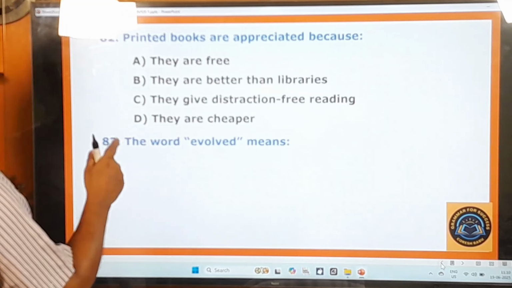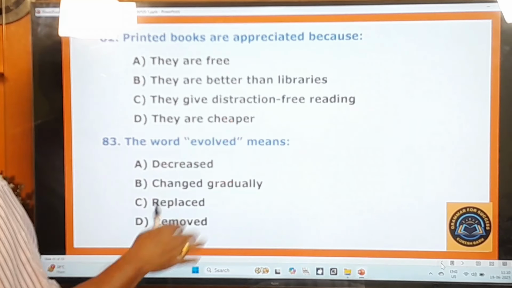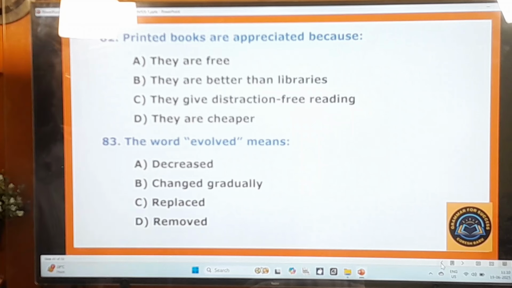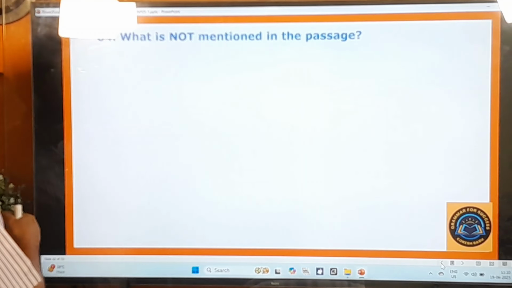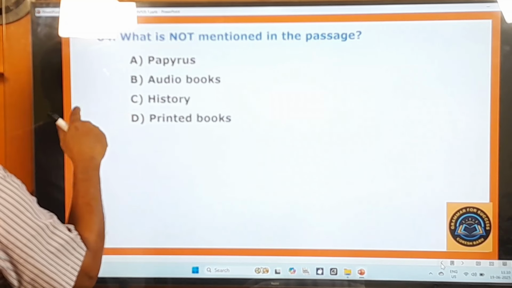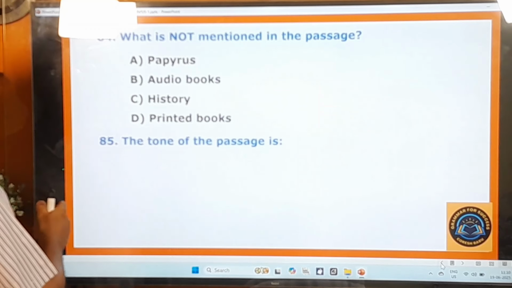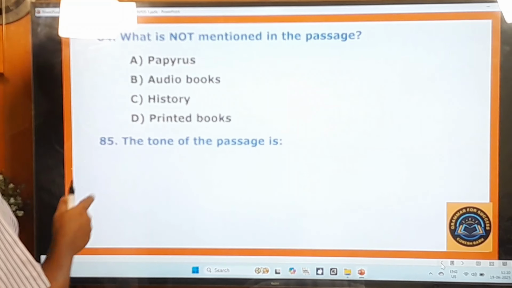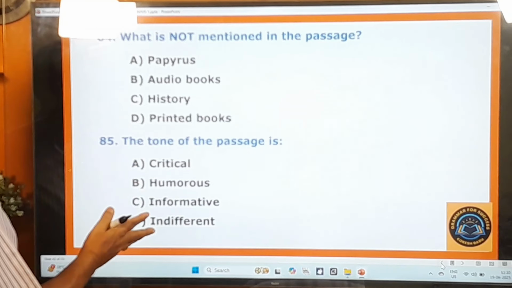The word evolved means decreased, changed gradually, replaced, removed. 84th question. What is not mentioned in the passage? Papyrus, audiobooks, history, printed books. 85th question. The tone of the passage is critical, humorous, informative, indifferent.